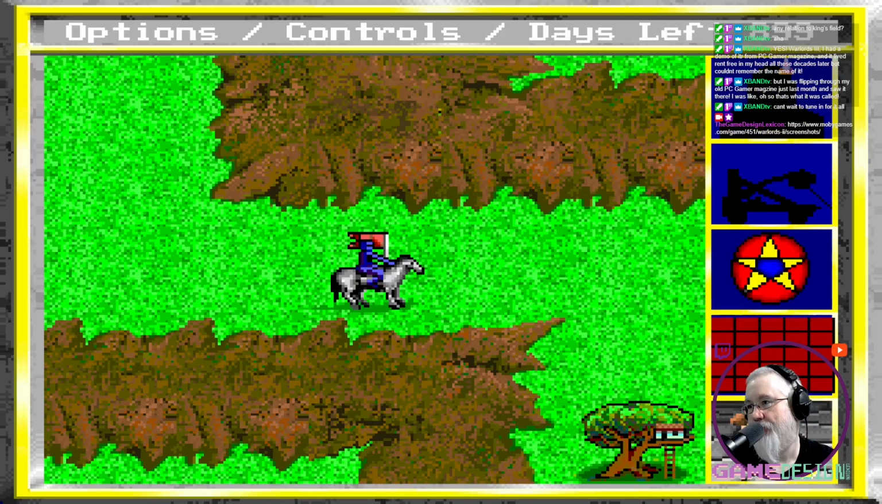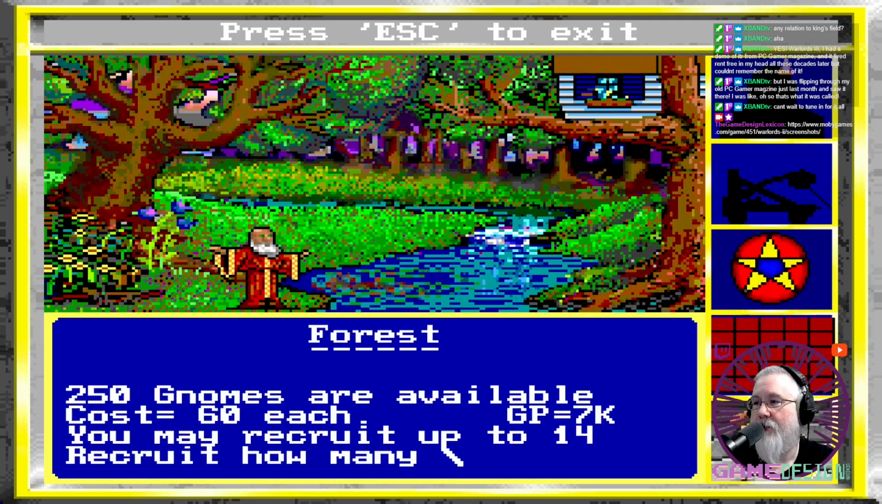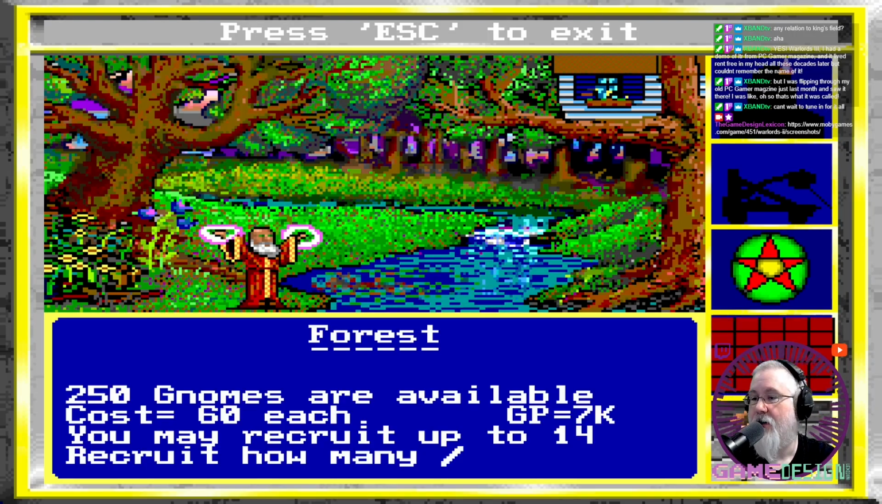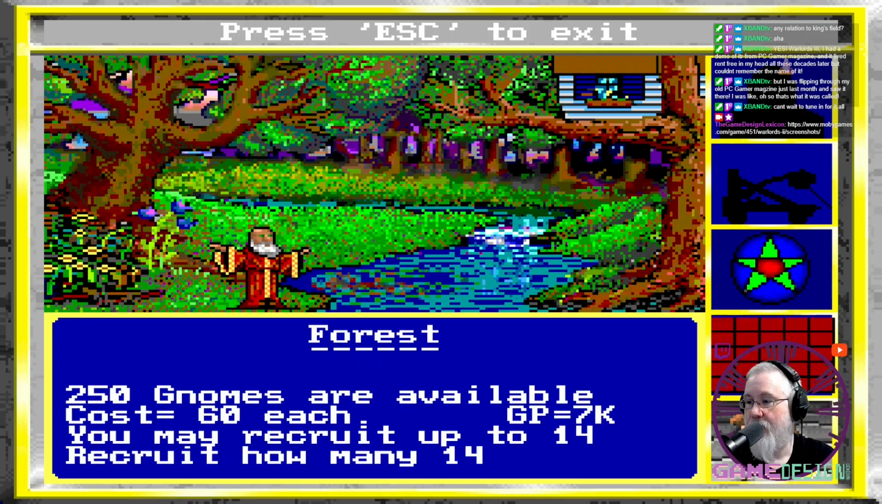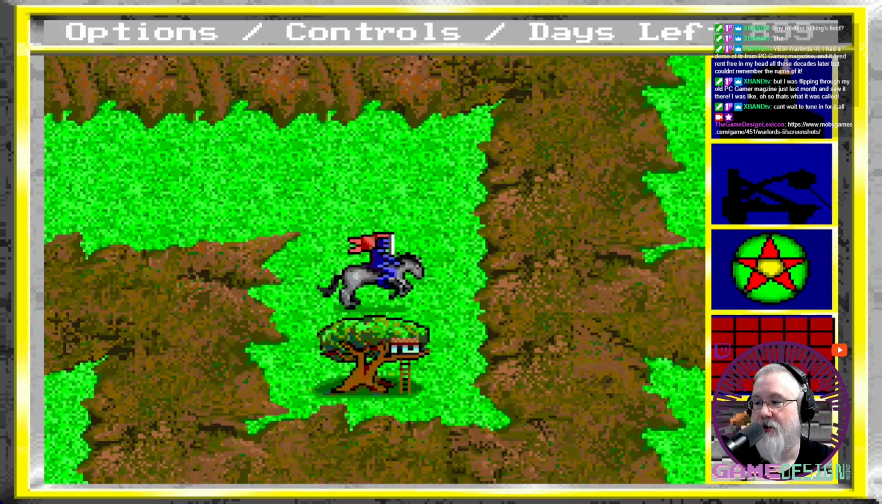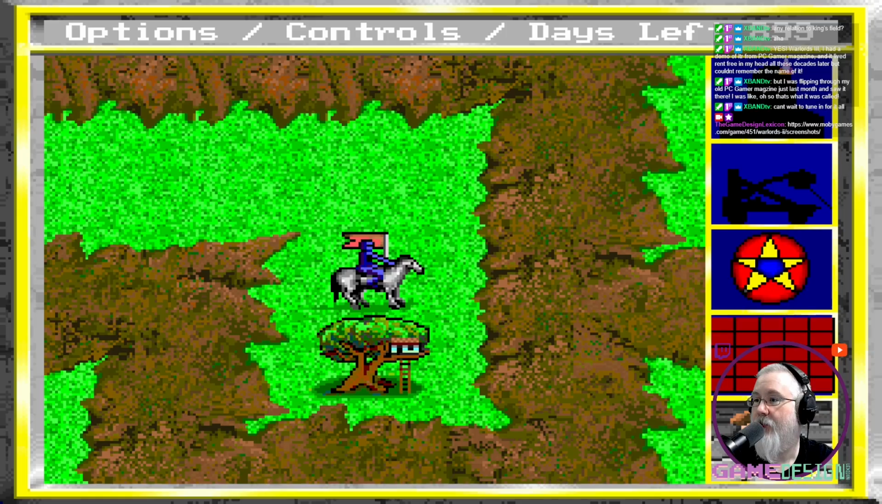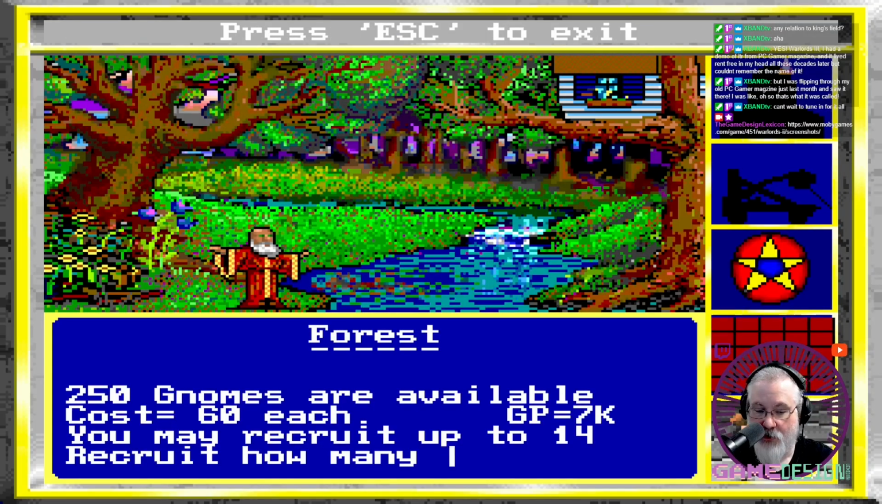825 gold. So here's a tree house here. These are really cool. These are things that have certain creatures here. So in this case, there are gnomes available. I can recruit up to 14 at a cost of 60 gold pieces each. So let's go ahead and recruit 14. Oh, wait a second. I already have the maximum number of armies. So let's do this. Let's disband our peasants, and then let's recruit 14 gnomes to replace them.